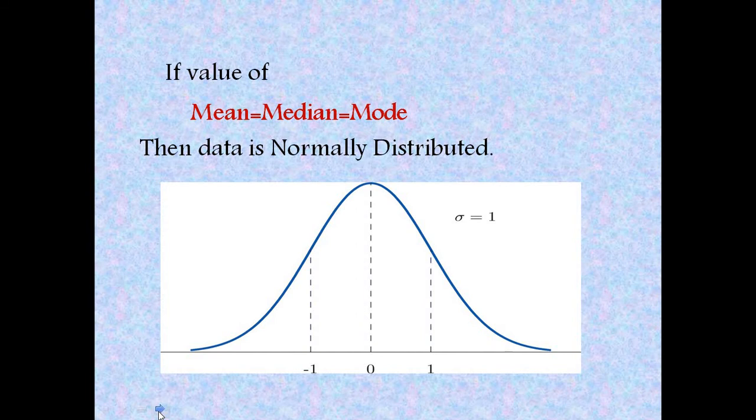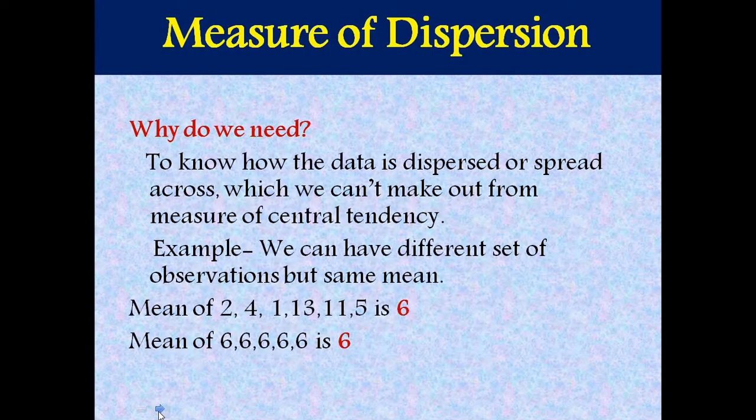Now, if the value of mean, median and mode is equal, that means our data is normally distributed. Here standard deviation is 0 and mean, median and mode is equal. That's all with central tendency. Now move toward measure of dispersion.